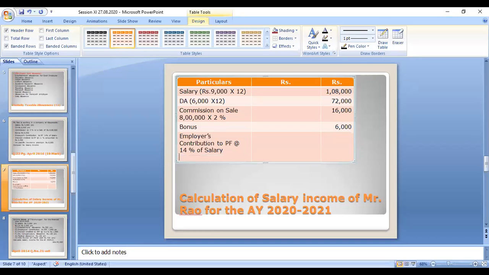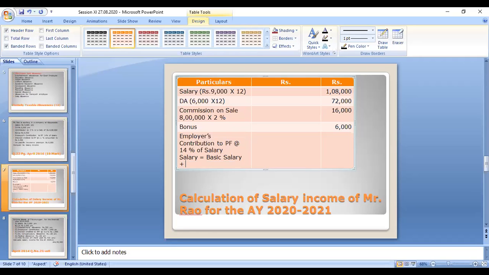Here, for a salary, for a different case, we have to take different kinds of salary. For the calculation of recognized provident fund salary, you have to take basic salary plus DA, if the DA is given as entering into service benefits.